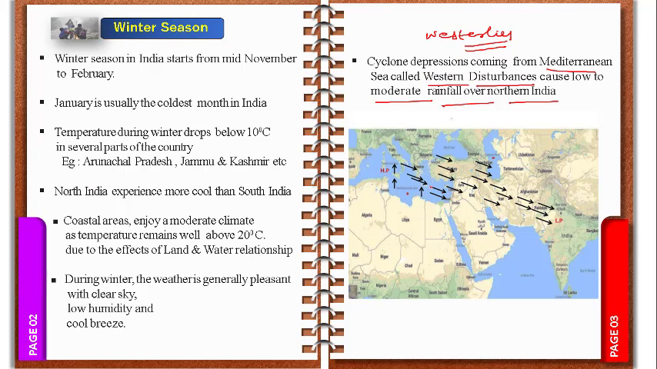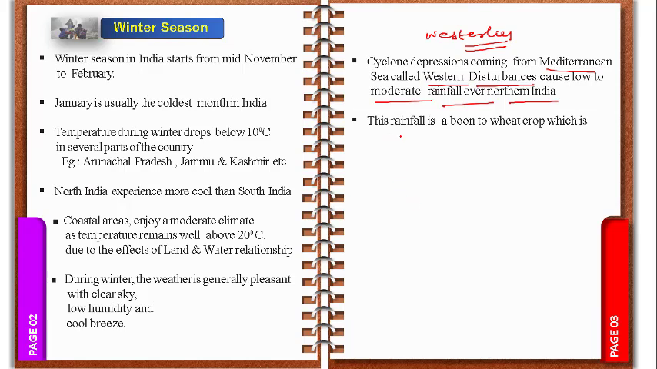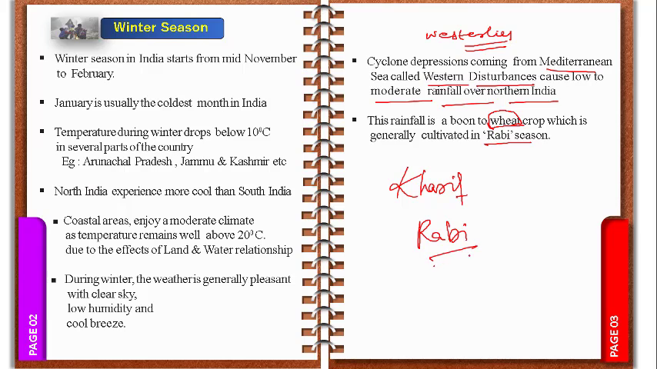Understood, children? Now we can observe that this rainfall is a boon to wheat crops, which are generally cultivated in the Rabi season. Rabi season is mostly the winter crop season. The wheat is the main important Rabi crop. We have two main types of seasons: one is Kharif, another one is Rabi. Rabi occurs during winter, and Kharif is the summer crop. Just remember these two main seasons.